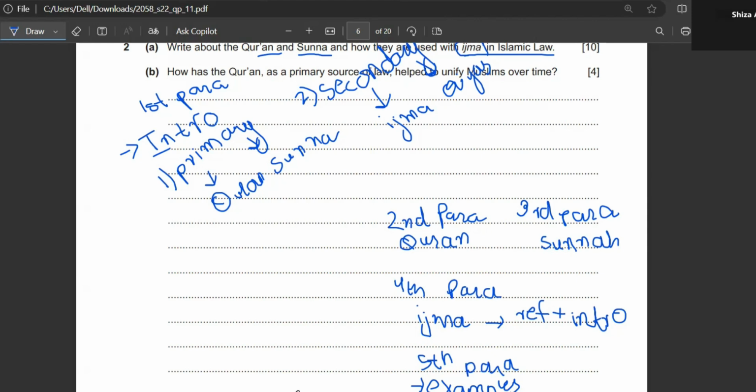Okay, so try to construct your answer. You can take 10 minutes. It's 7:49 right now. Try to write the entire answer till 7:59.